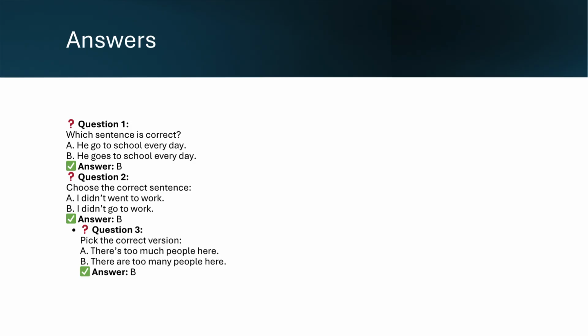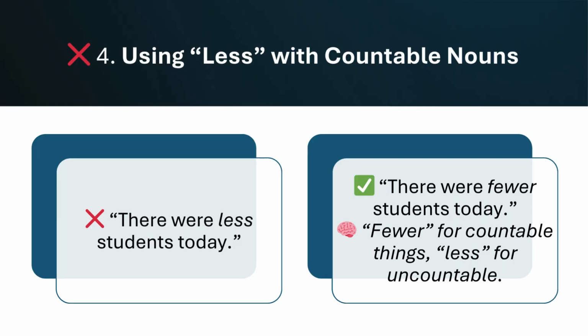Now let's go to our fourth commonly made mistake, which is using less with countable nouns. For example, there were less students today. No, that's wrong. There were fewer students today. We use fewer for countable things and less for uncountable.